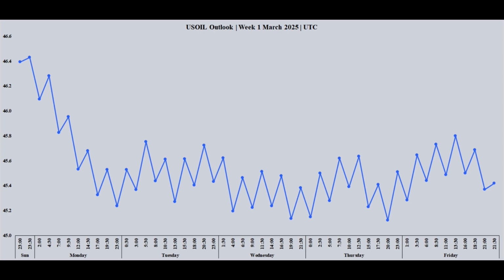Crude oil inventory data, supply-demand balance. A critical oil-specific data point to watch midweek is the U.S. crude oil inventory data. A larger-than-expected draw in crude inventories typically signals stronger demand or tightening supply, which can be bullish for UsOil prices around the release time. Conversely, a larger-than-expected build in inventories suggests weaker demand or oversupply, potentially leading to downward pressure on UsOil midweek. This data release is a key timing event for oil traders.